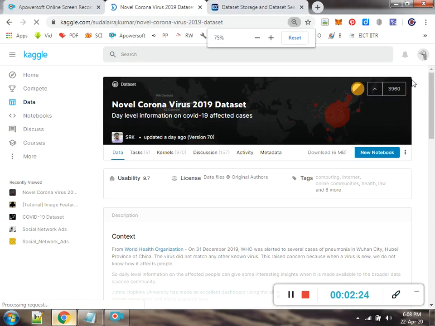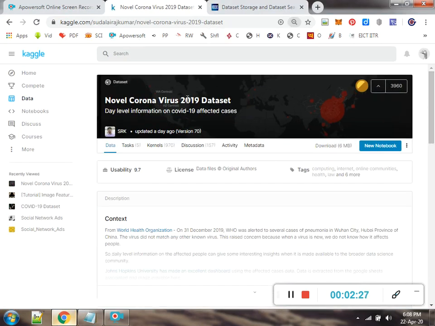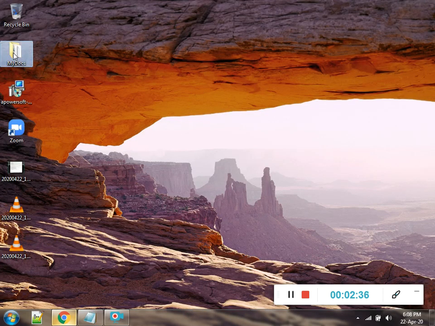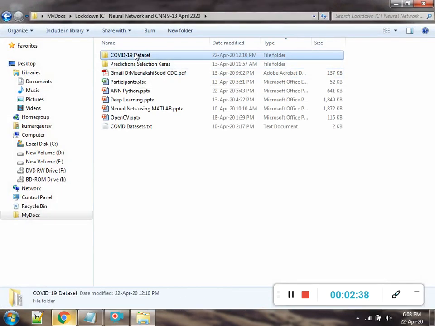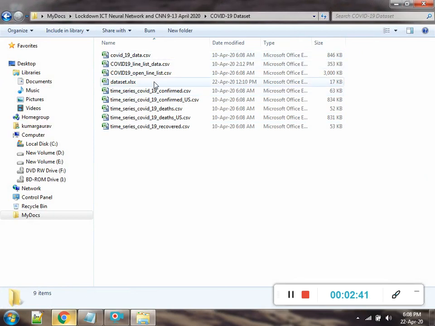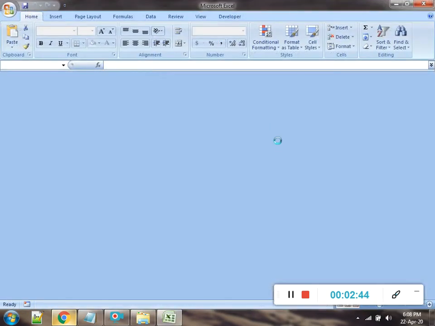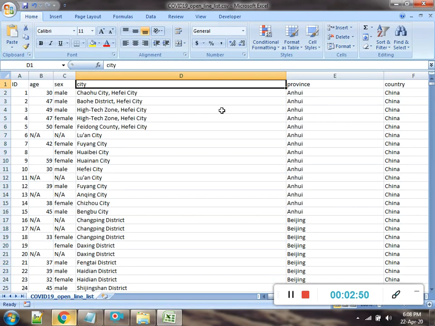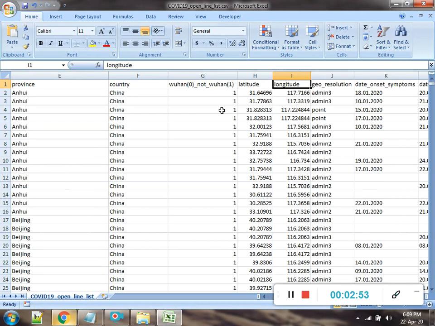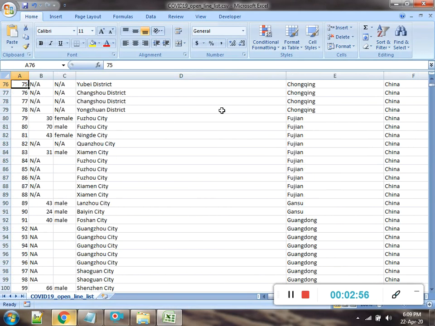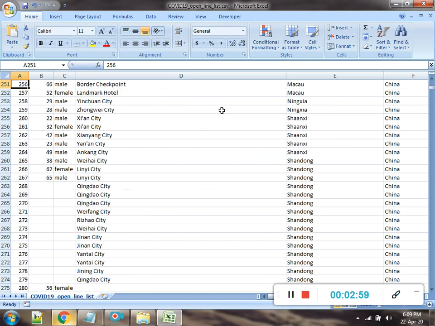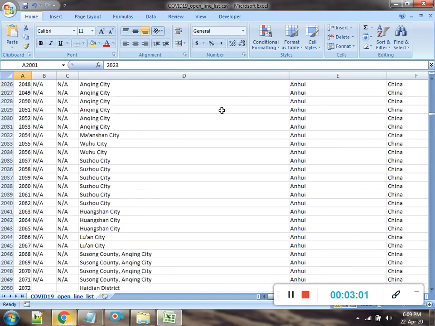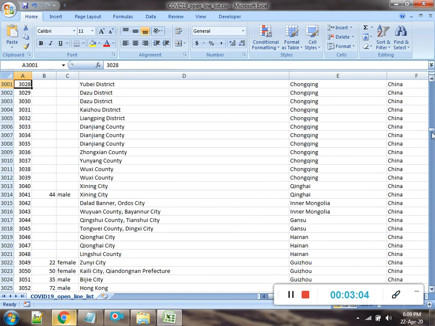As you can see in this link, the novel coronavirus 2019 dataset is available, with day-wise information of the affected cases. This dataset I have already downloaded in my system, and I am showing you that this is the COVID-19 dataset. You can see that this dataset is available in a CSV sheet. This is the data, and we can take this dataset and train it using a machine learning algorithm. Country-wise data is available, from China and Germany, and many other countries.